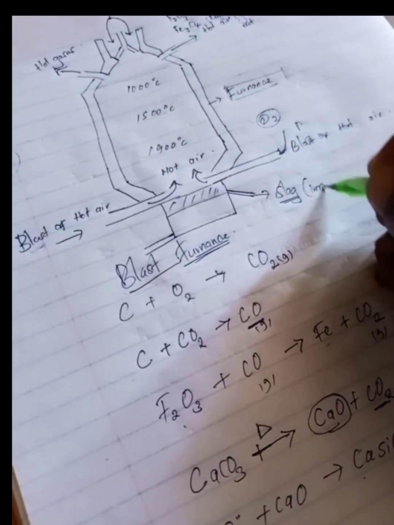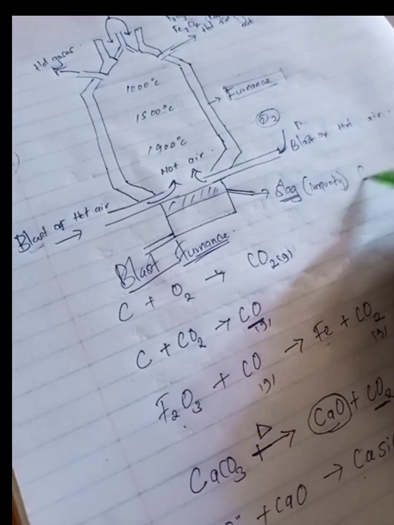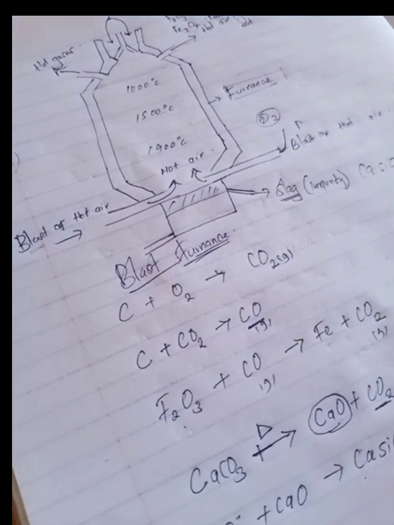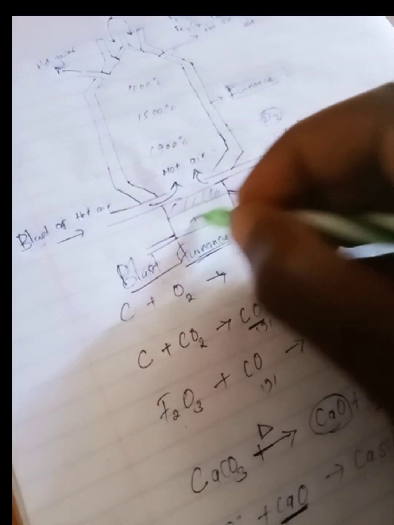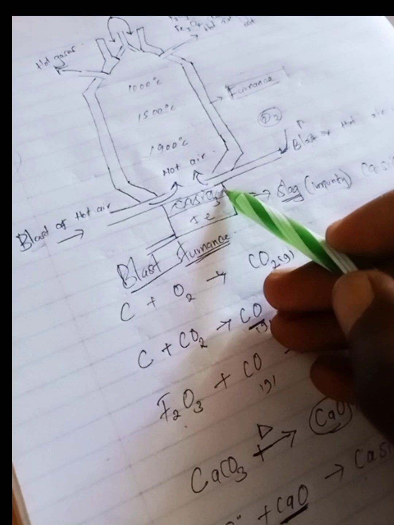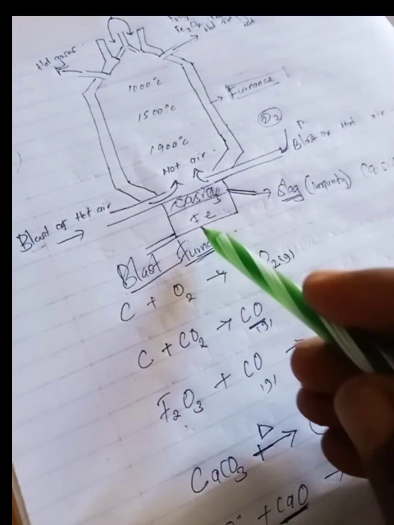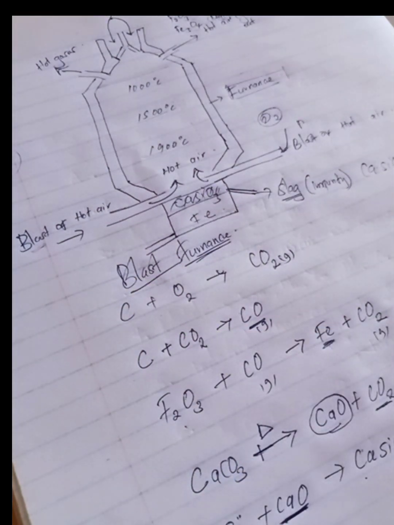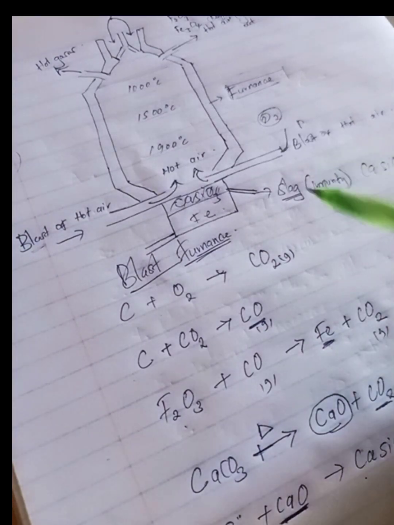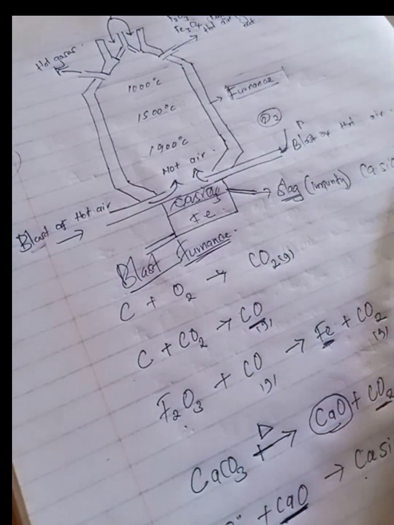Or hot impurity, which is calcium silicate. And because calcium silicate is less dense than iron, the iron will settle here, then the calcium silicate will settle here. So it means slag will come out here, then our iron will come out down here. Now many questions will come asking you which impurity came out here, and then write the equation.